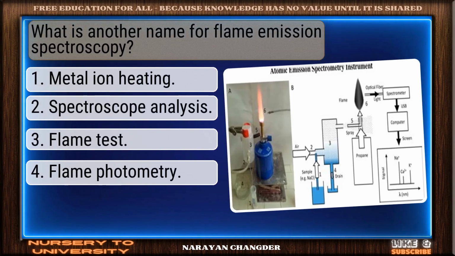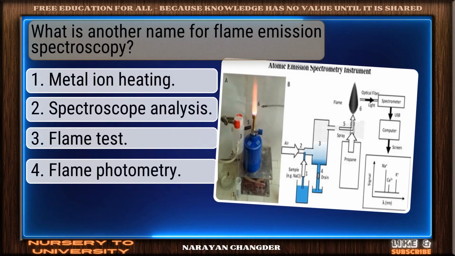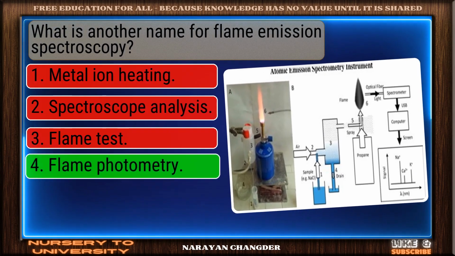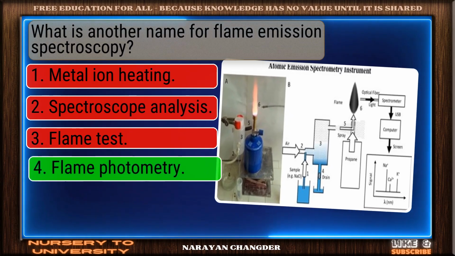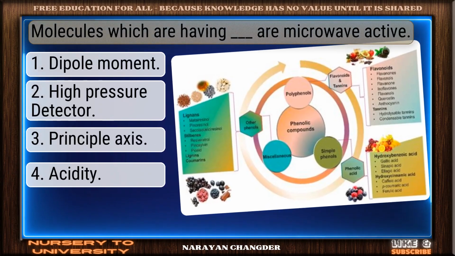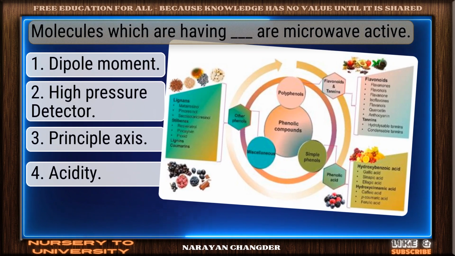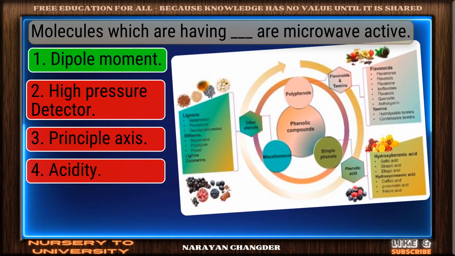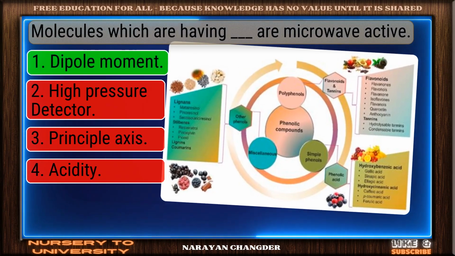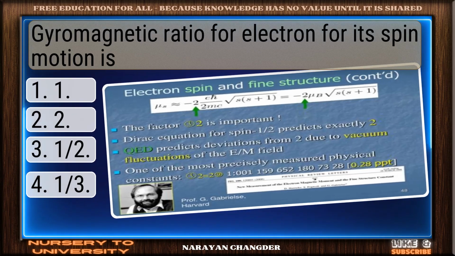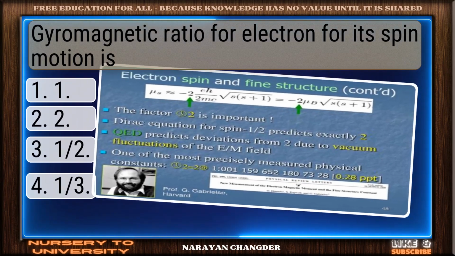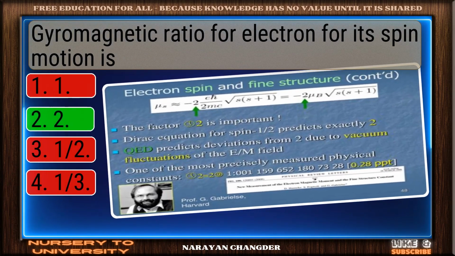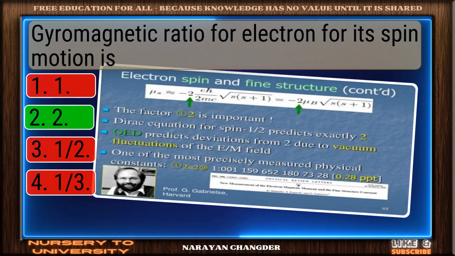What is another name for flame emission spectroscopy? Great job. Flame photometry is the accurate answer. Molecules which are having dash are microwave active. Perfect. Dipole moment is the correct choice. Gyromagnetic ratio for electron for its spin motion is. Strong choice. 2 is the right answer.